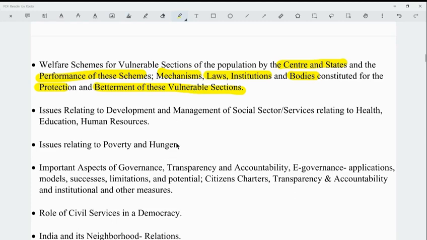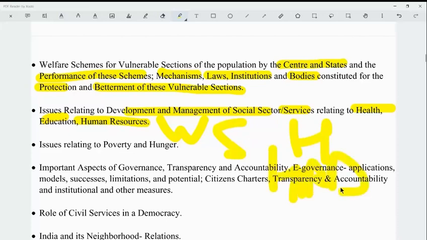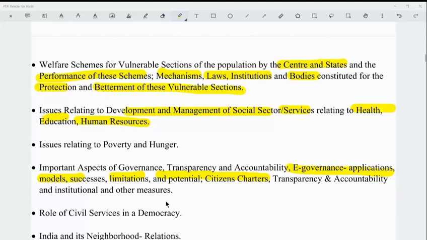Next is the issues relating to development and management of social sector services relating to health, education, human resources, under which comes the concept of health, education, water, sanitation, housing, and the related concepts of HRD, which are job creation and unemployment reduction. Next is the important aspects of governance, transparency and accountability, e-governance, applications, models, successes, limitations and potential, citizens charter, transparency and accountability, and institutional and other measures.